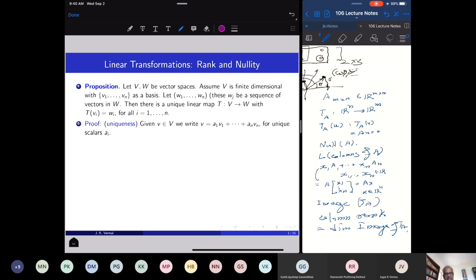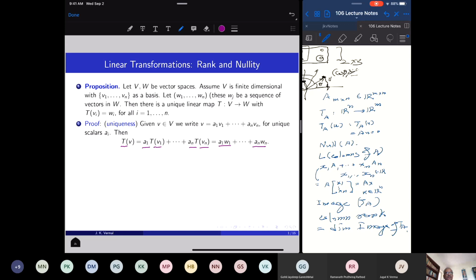So let us take a vector v. Then we know that v can be uniquely written as a linear combination of v1 up to vn, because v1 up to vn is a basis. And then apply T. T is linear. So T of v will therefore be a1 T(v1) plus ... plus an T(vn). And that is equal to a1 w1 plus ... plus an wn, because T(vi) is wi. So this condition that vi's are taken to wi determines the image of any vector in V under the action of T.